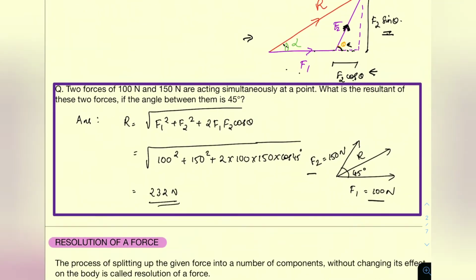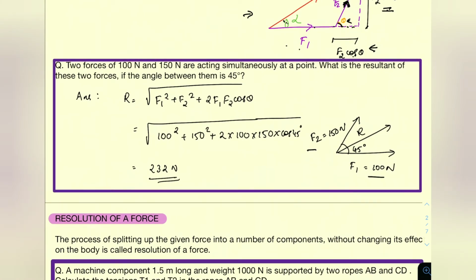Okay, so let's do a question on this. This is a very simple question. Two forces of 100 Newton and 150 Newton are acting simultaneously at a point. Find the resultant of these two forces if the angle between them is 45 degree. So two forces F1 and F2 are given. The angle between them is 45 degree, that is theta is equal to 45 degree. So directly substituting, you will have resultant is equal to root of F1 square plus F2 square plus 2F1F2 cos theta. Theta is 45 degree. So the answer will be 232 Newton.